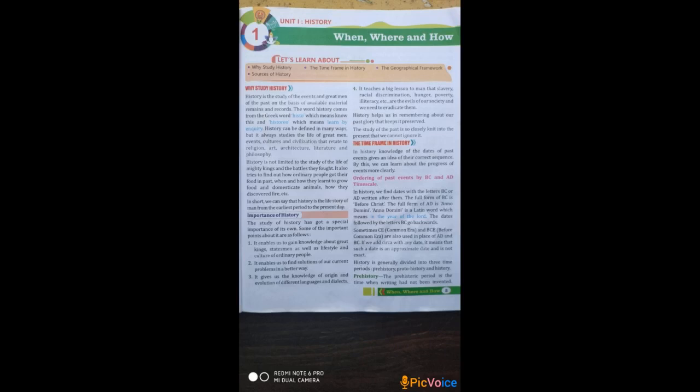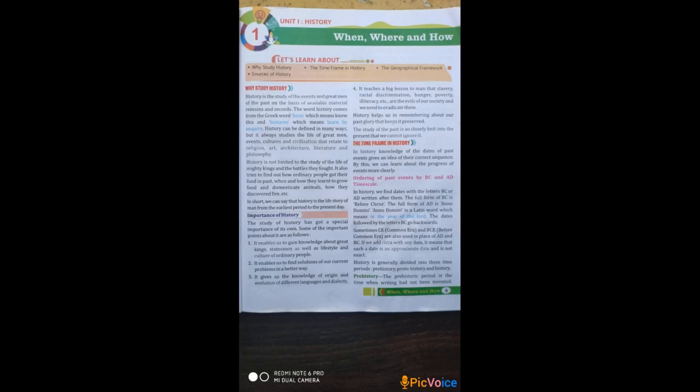Now see the first topic of the lesson, why study history. History is the study of events. Events means something that happens and which is important for us. And great man, in history, great man means the kings. So history is the study of the events, something that happens and which is important, and the great man means the kings of the past, on the basis of available material.